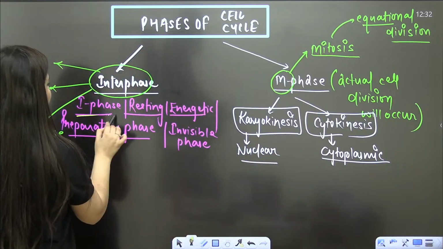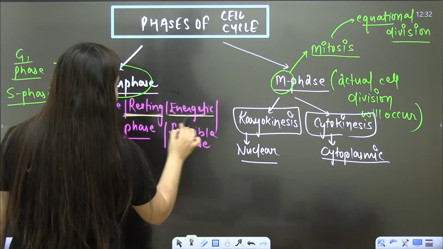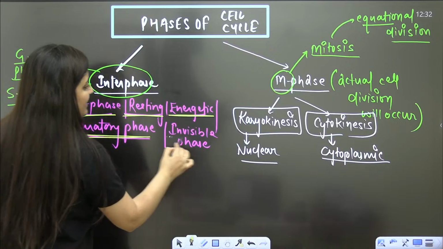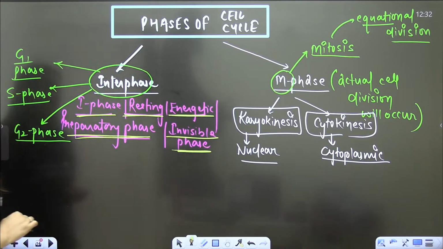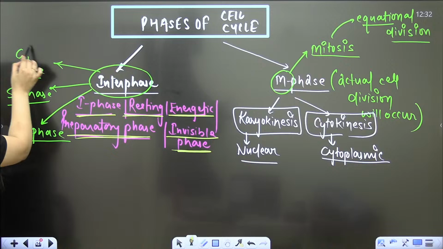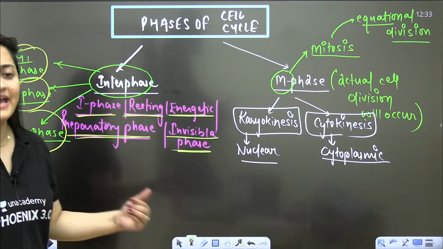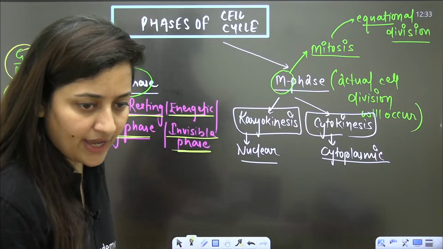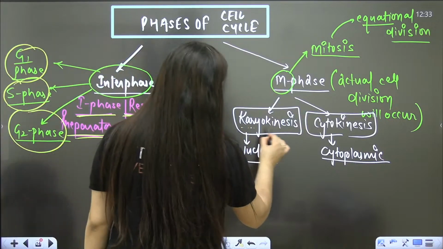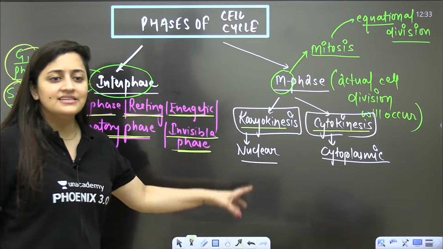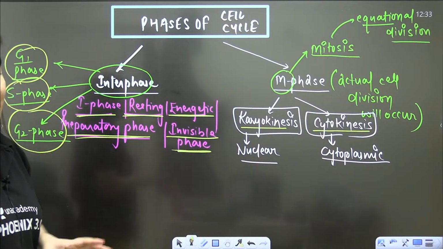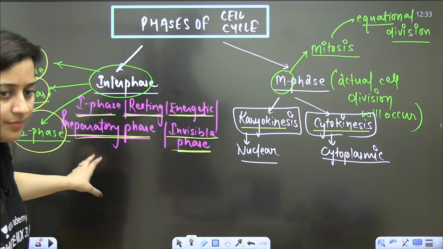So it is the interphase, it is the resting phase, it is the energetic phase, preparatory phase, invisible phase. Right? So G1 phase, S phase, G2 phase. Okay, so there is the karyokinesis, there is the cytokinesis, there is the nuclear division, there is the cytoplasmic division. That is something that you need to keep in your mind.